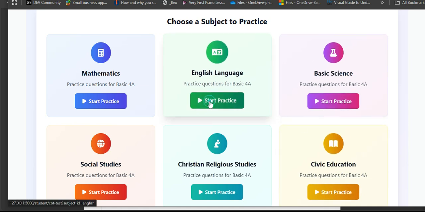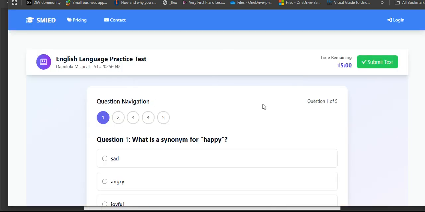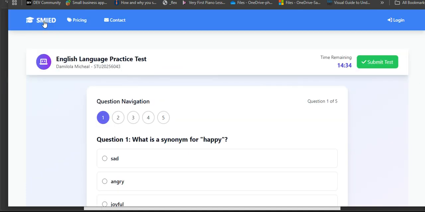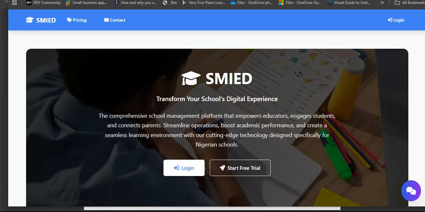If I click on English here, you can see time start counting down, then 5 questions, then he starts answering. This training is not meant to show how to answer CBT, but just to show you the features you can have on the SMIED application.